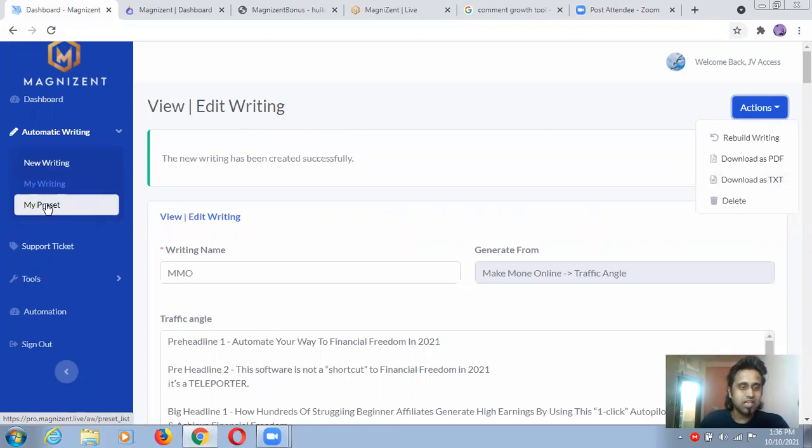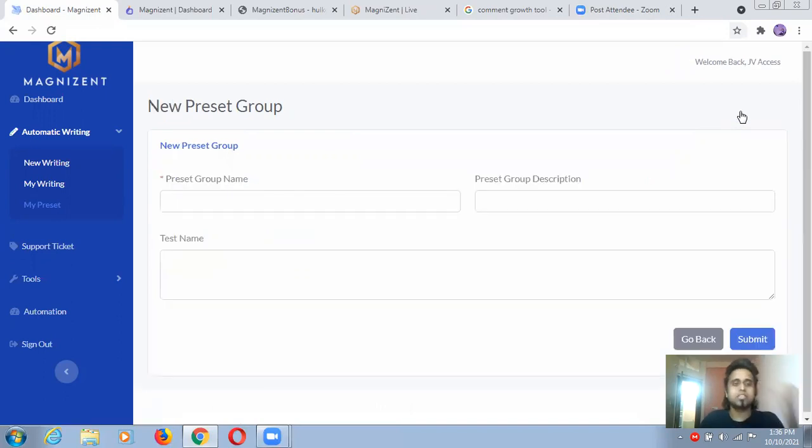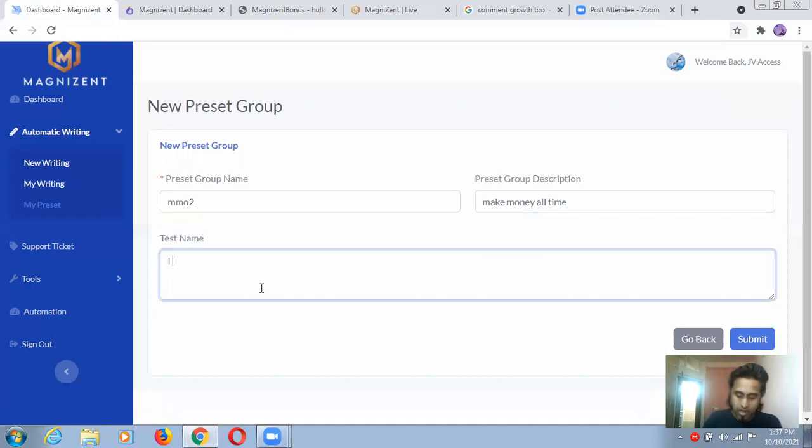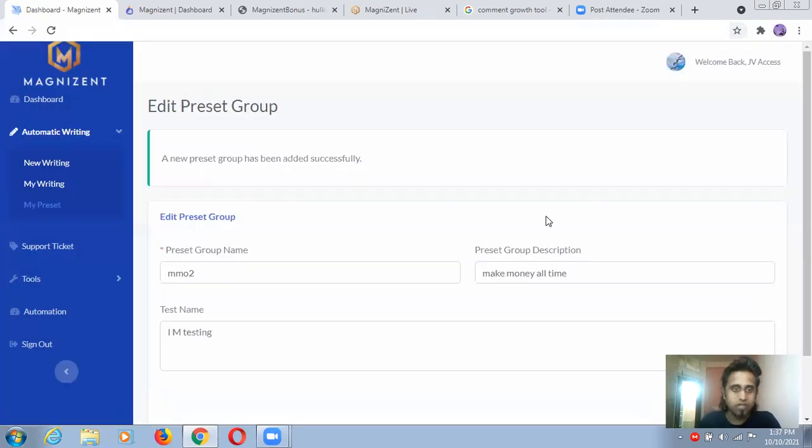So all these things are related to this. My preset, let me check what is inside this preset. Okay, nothing is inside. You can go ahead and click and let me see what will come. Group name is MMO2. Group description, make money all time. Test name, I am testing. I'm going to submit this one and let me show you what will come in front of us. New preset group has been added successfully.